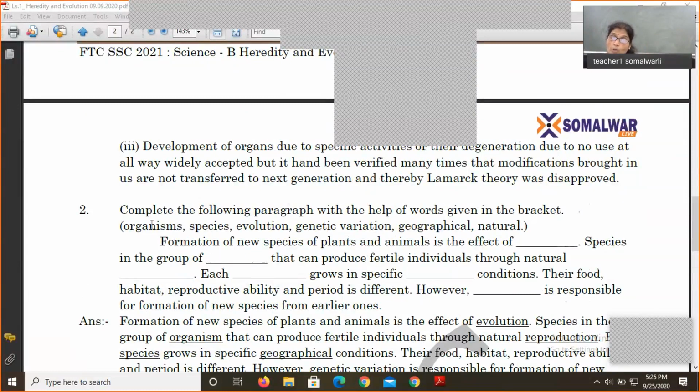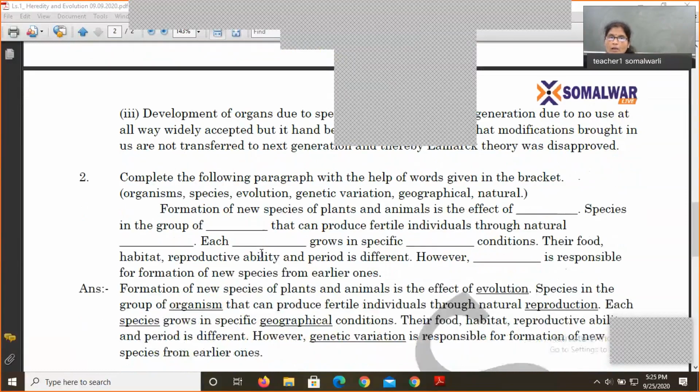First ponder over the words given here in the bracket, so that while you go through the passage, you will start fitting them properly in the blanks. Organism, species, evolution, genetic variation, and only the word geographical is there, and the word natural is there.